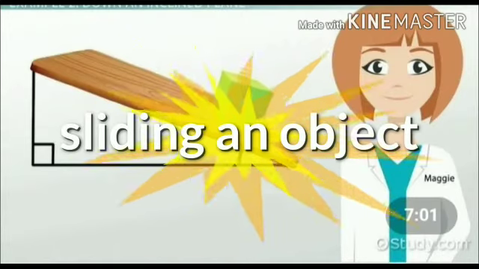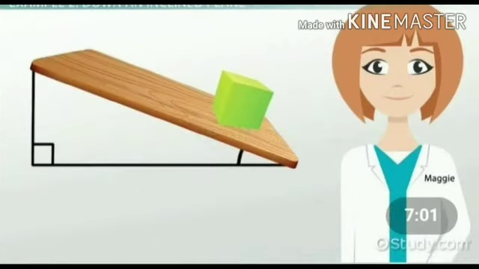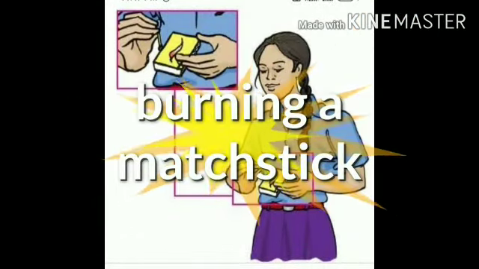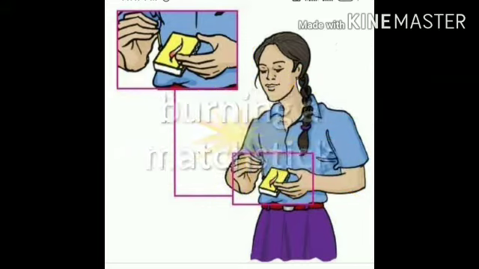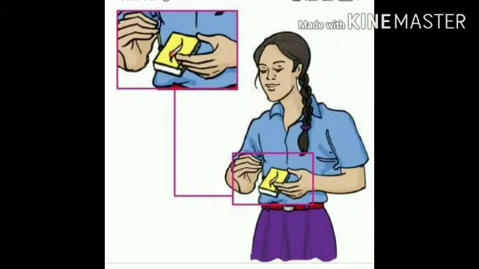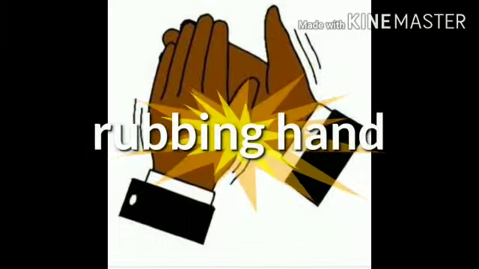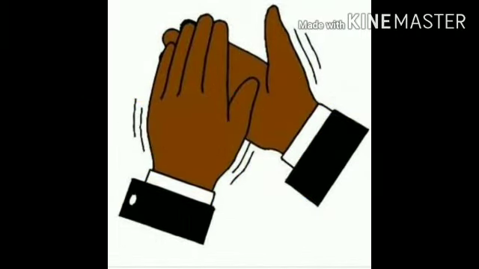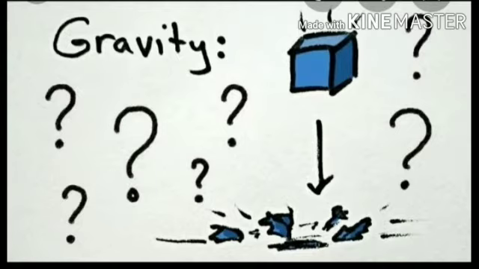Second example, sliding an object. When an object slides from an inclined surface, then there is friction between the box and the surface. Then next is the burning of a matchstick. When we burn a matchstick, there is friction between the matchstick and the matchbox. Rubbing our palms, there is friction between the palms. These are the examples of frictional force.